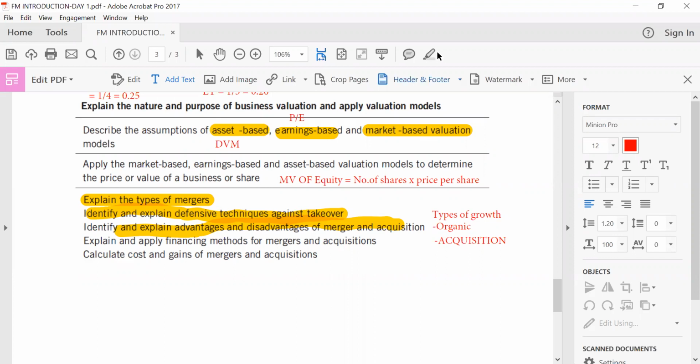Just stay put, relax. I'll walk you through this bit and keep you satisfied. Next bit, explanation and application of financing methods for mergers and acquisition. Calculate cost and gains of mergers and acquisition.